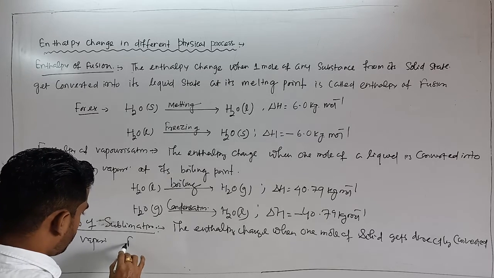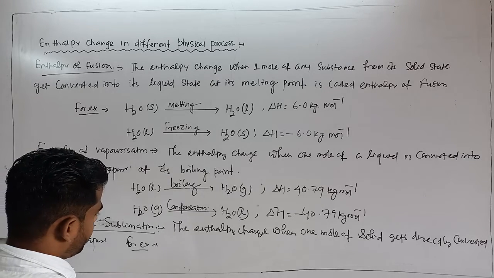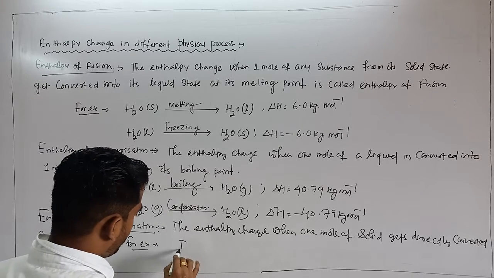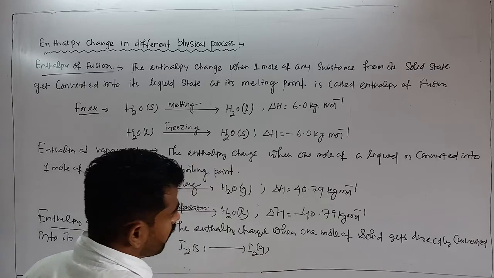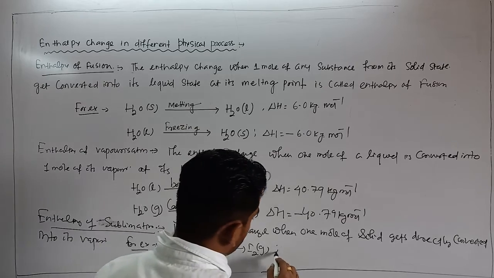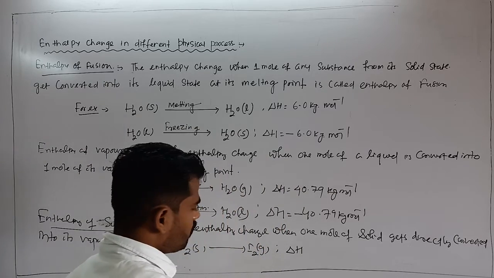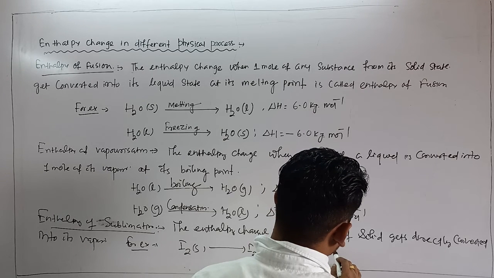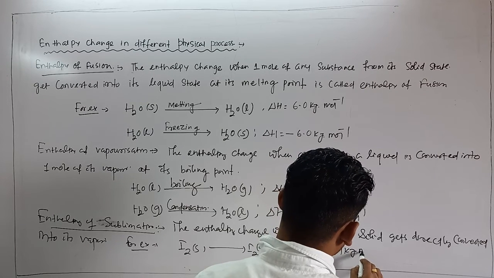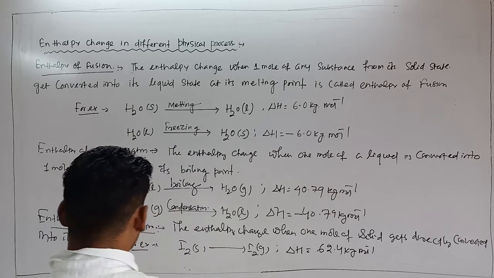For example, if I write iodine solid gets converted into iodine vapor, so here energy is absorbed, so del H is equal to 62.4 kilojoule per mole. The process is endothermic.